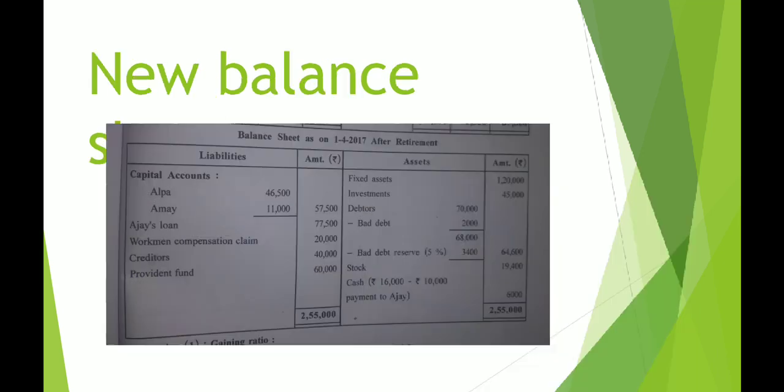And let us check the second effect of this entire adjustment in your balance sheet. This is similar to the adjustment that we used to understand in 11th standard as well as in 12th standard final accounts.